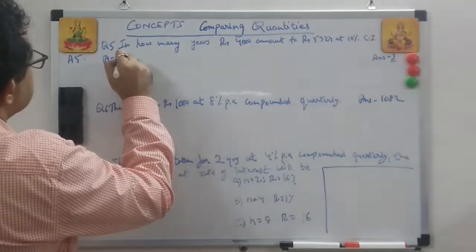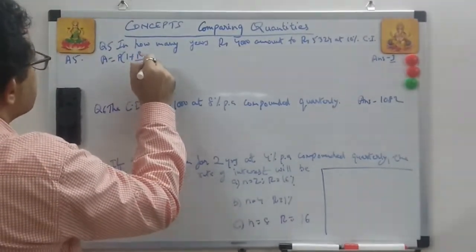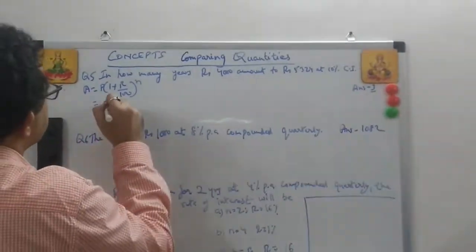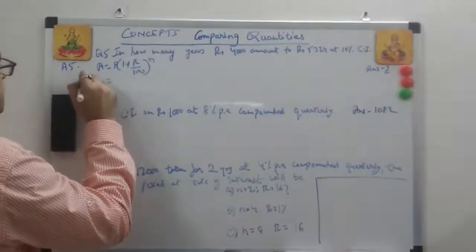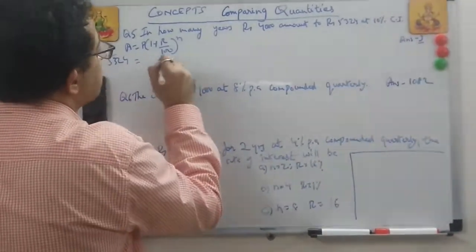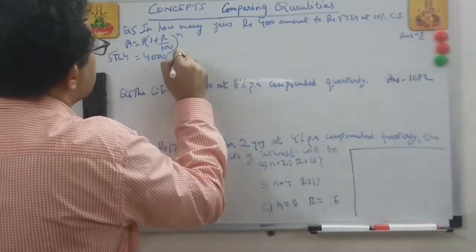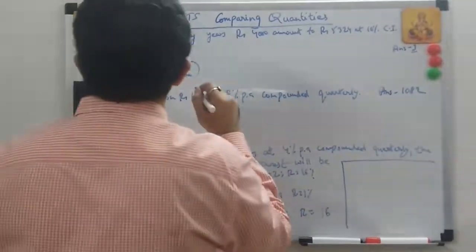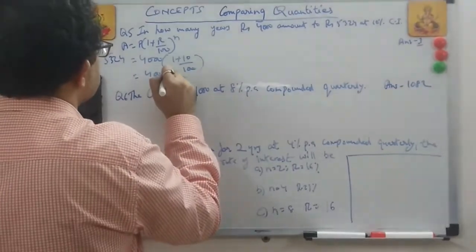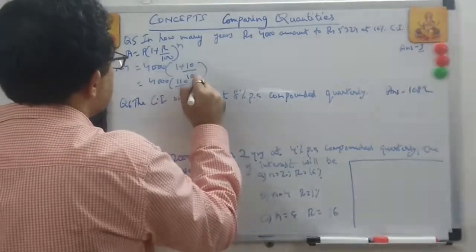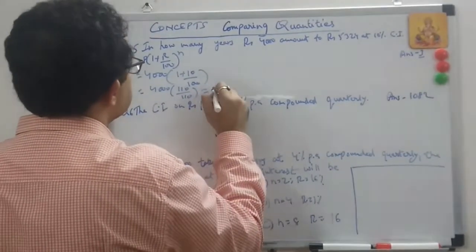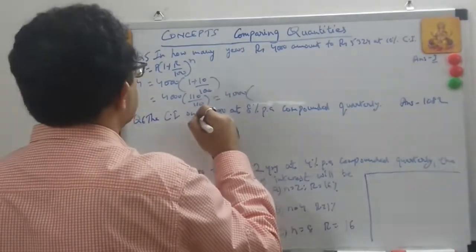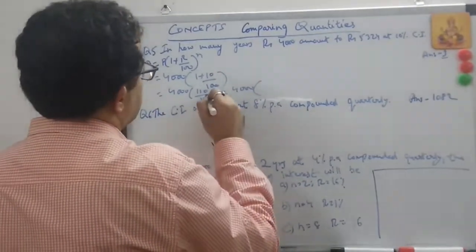So this is answer 5. Amount is equal to principal 1 plus r by 100 to the power n. Okay. So just replace, this is 4,000, amount is given, okay, 5,324 is equal to 4,000, 1 plus 10 by 100. So this is 4,000 into 110 by 100. Or I can simplify this further as 4,000 into, sorry, 11 by 10.